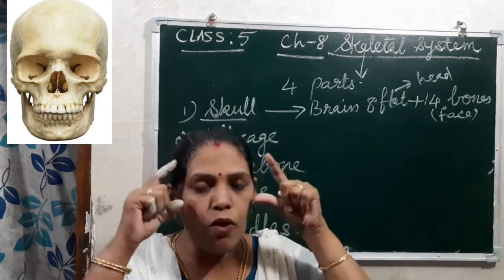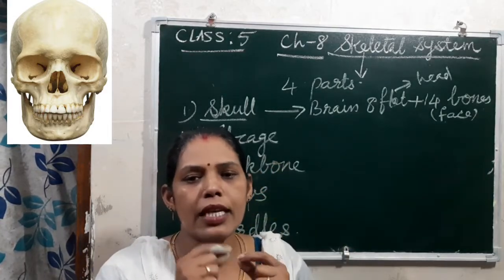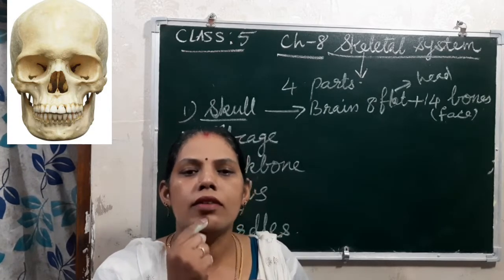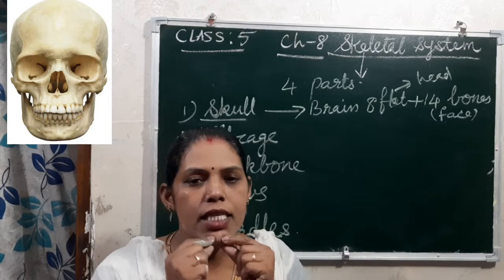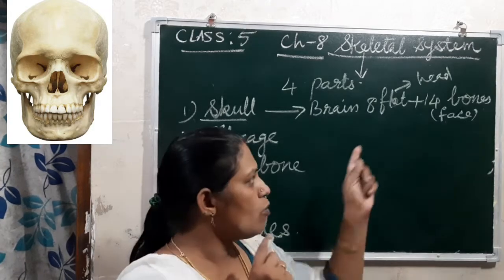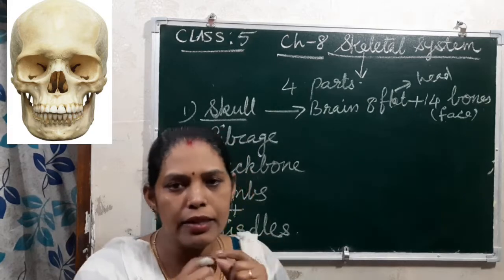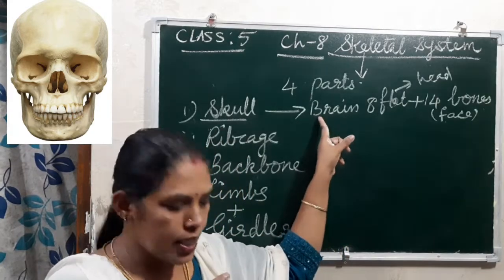The upper jaw is joined with this, so it is immovable. But the lower jaw, if I am speaking to you, it is moving, right? Up and down. So this is the movable bone. Okay, the movable bone present in the skull, that is the lower jaw bone. Clear? This one understood about the skull?